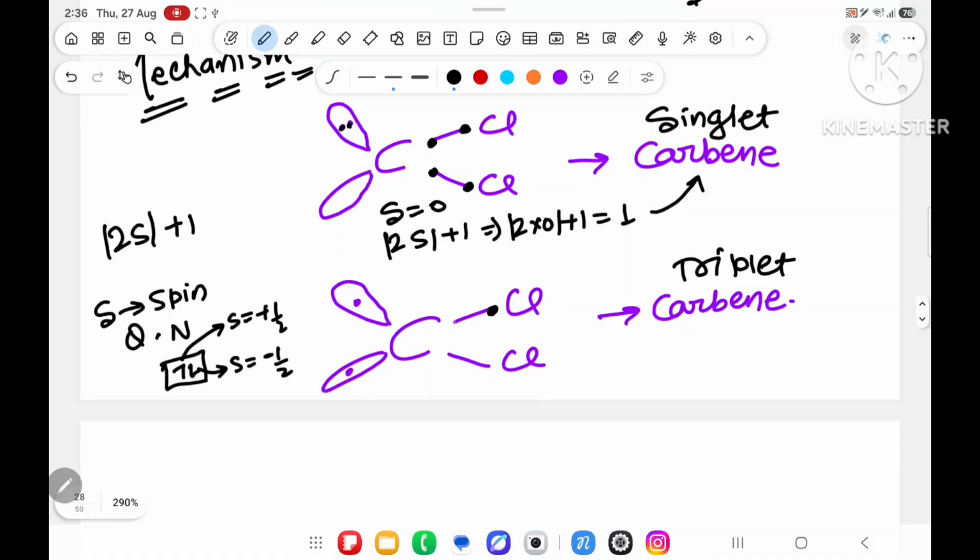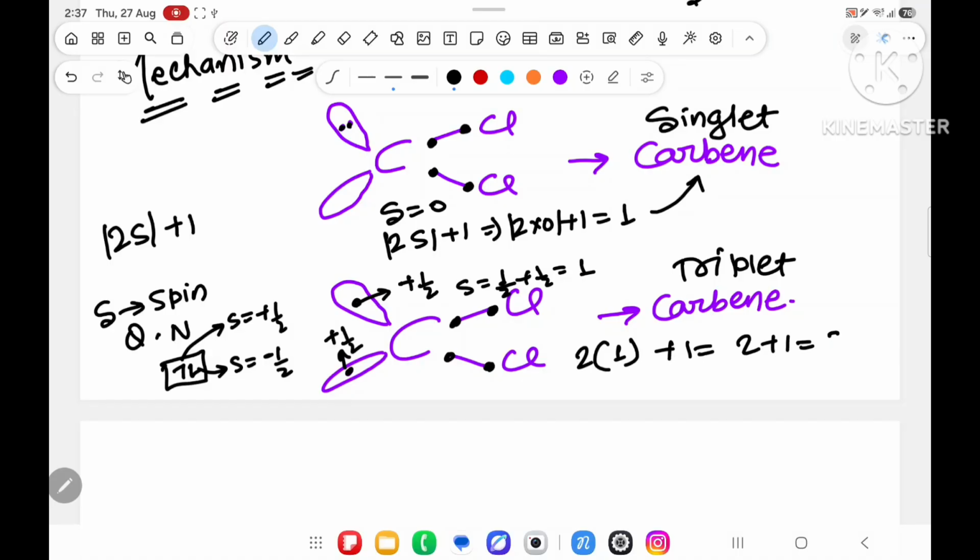Over here, it may be plus 1 by 2 or it may be minus 1 by 2. Suppose I take this as plus 1 by 2 and this also as plus 1 by 2. We don't know, so either we can take both opposite or both the same. The possibility where it is the same, we take plus 1 by 2, plus 1 by 2. What is the value of S coming? 1. Then 2 into 1 plus 1, that is 3. So it is known as triplet carbene.